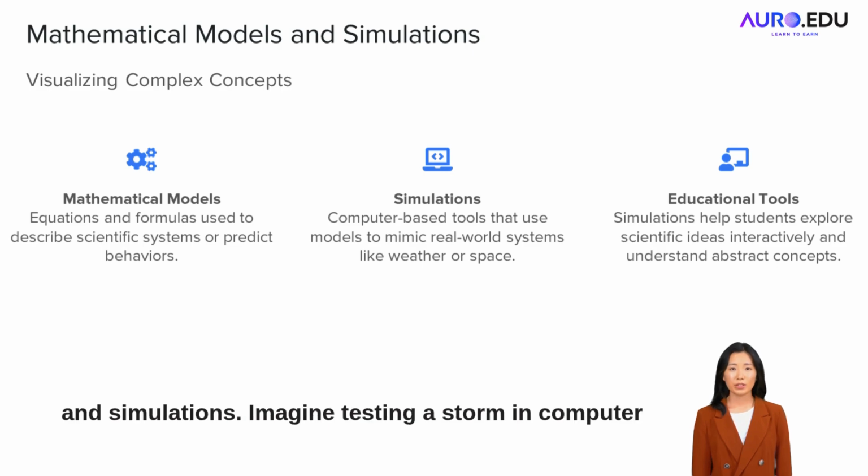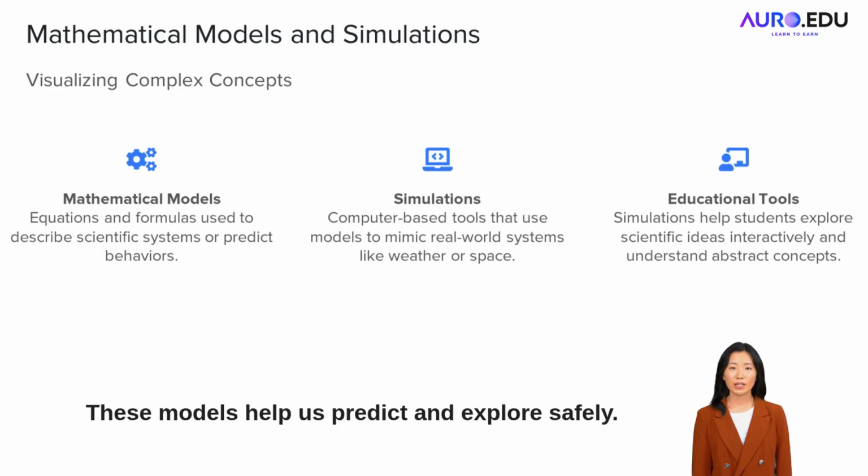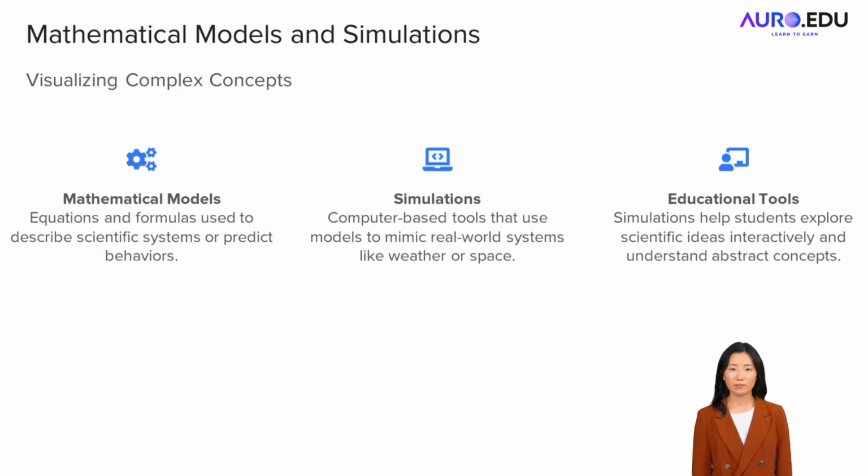Mathematical models and simulations. Imagine testing a storm in a computer instead of the real world. That's what simulations do. We use math to build models of real systems, like how populations grow or planets move. These models help us predict and explore safely. Students also use them to learn interactively.